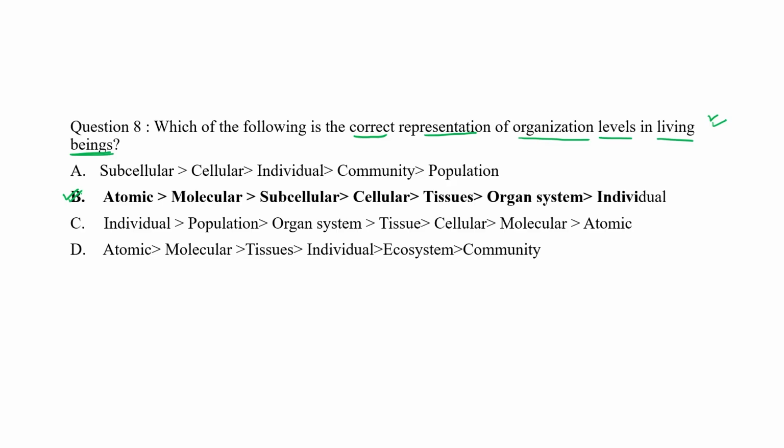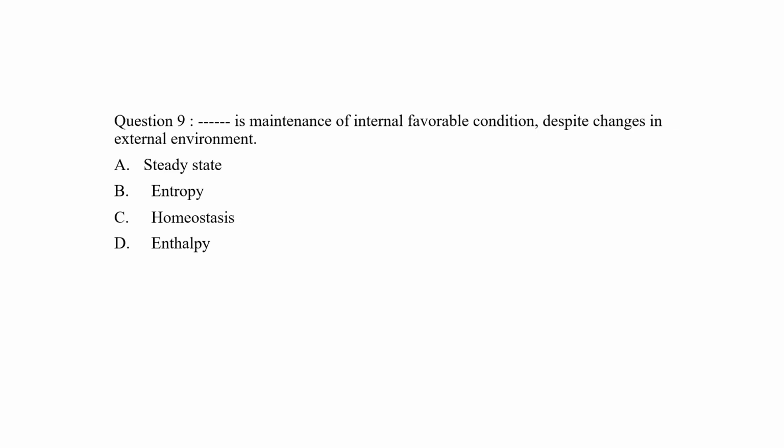Now let's move to the next question, question number 9. Blank is maintenance of internal favorable condition despite changes in the external environment. Means out of these 4 options, something is responsible for maintaining internal conditions of our cell, of our body. What is that?